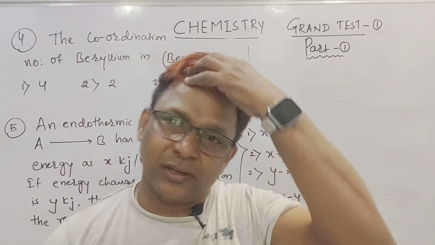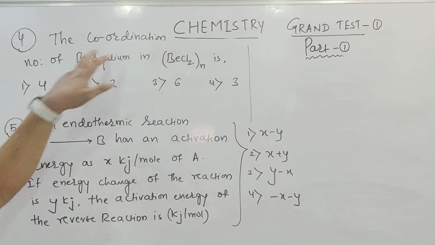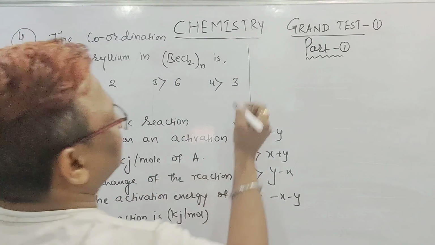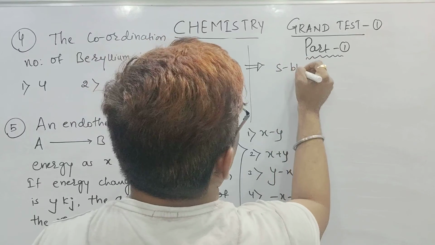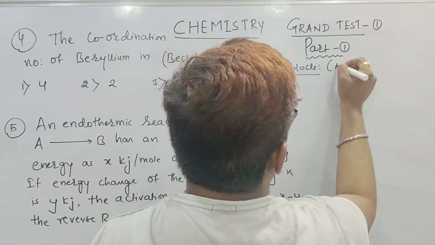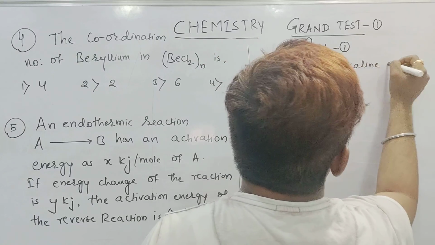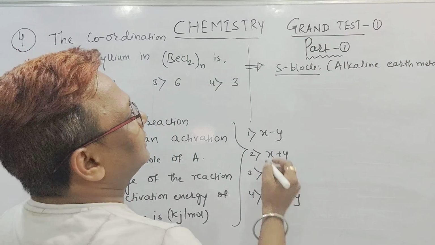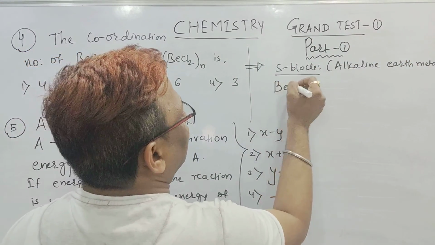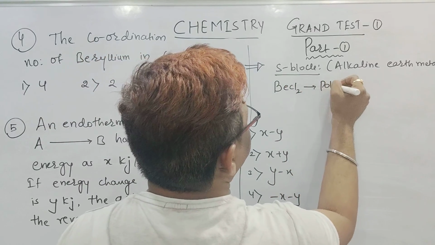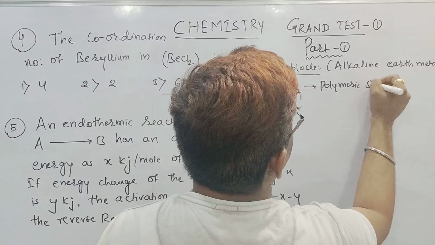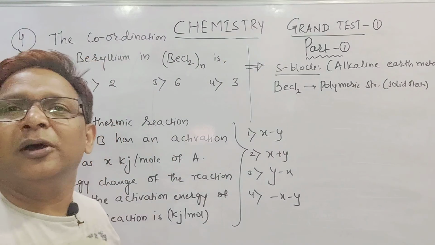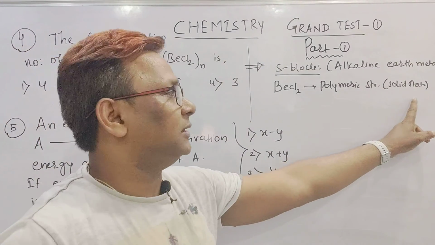See beta, now the next question is question number 4, where they are asking the coordination number of beryllium in BeCl2 taken n times. Actually this question, beta, belongs to our first year S block elements, where they talk about alkaline earth metals. In alkaline earth metals, an important topic is the structure of BeCl2. BeCl2 has a polymeric structure in its solid state.